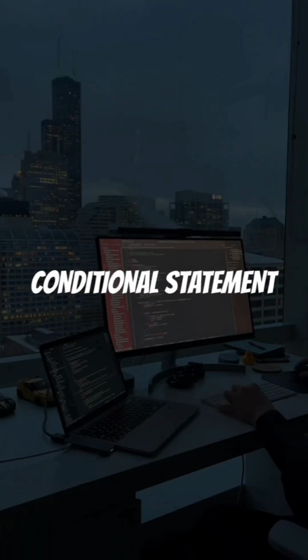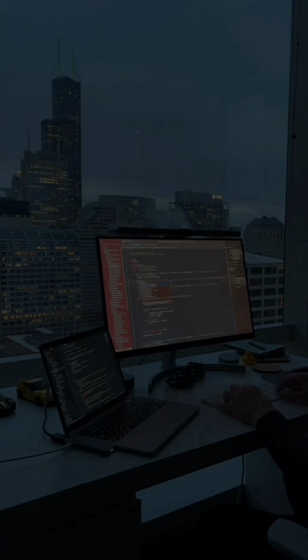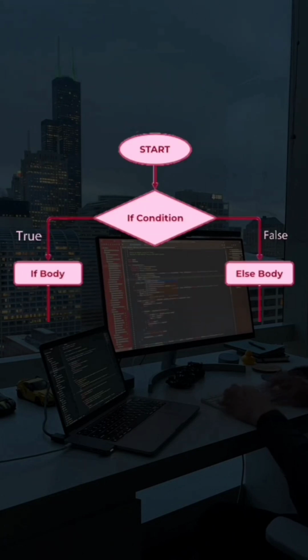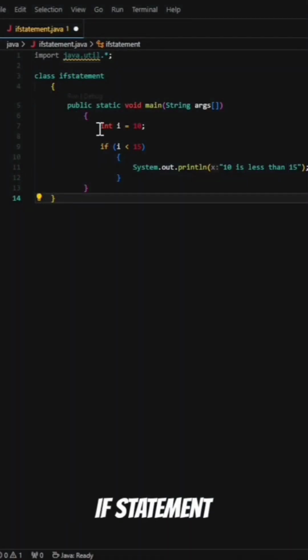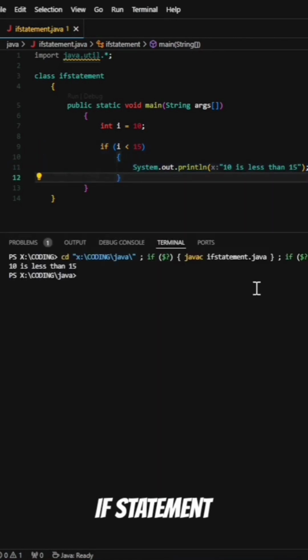We will learn about conditional statements in Java. In Java, conditional statements allow us to make decisions in our code based on certain conditions. Let's start with the if statement. The if statement executes a block of code if a specified condition is true.